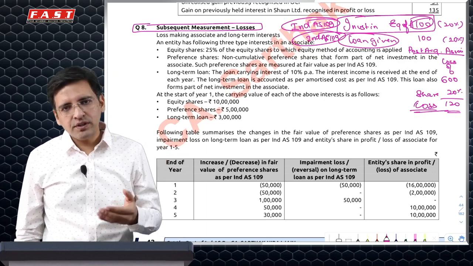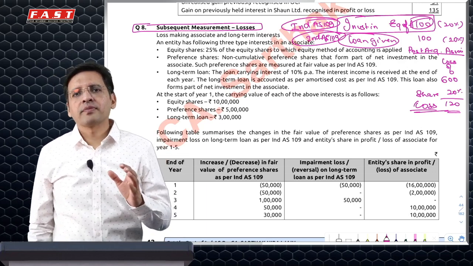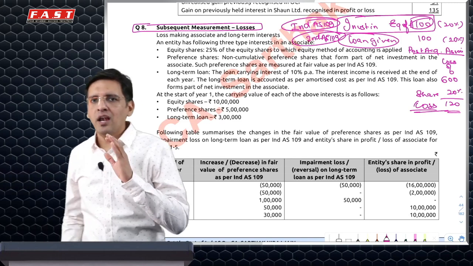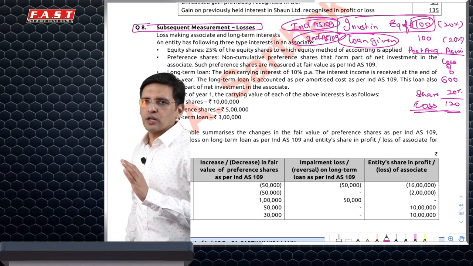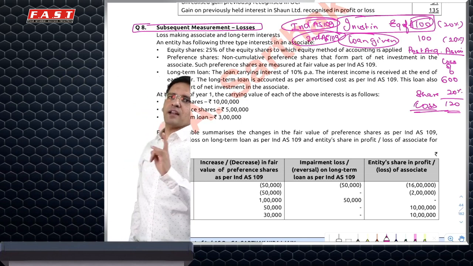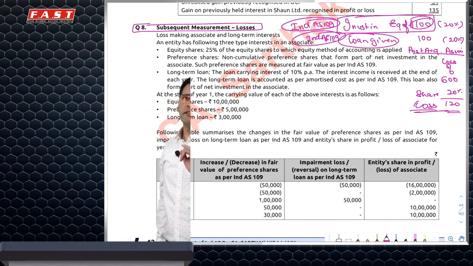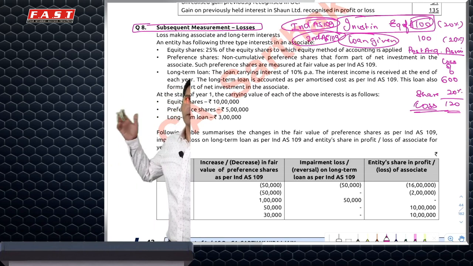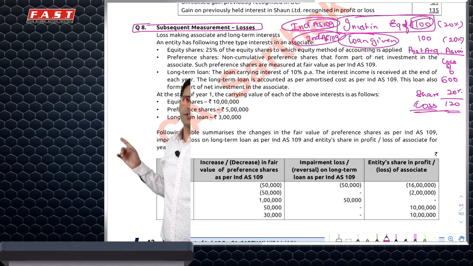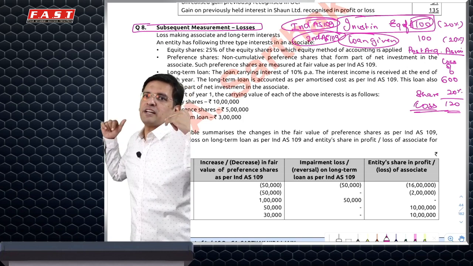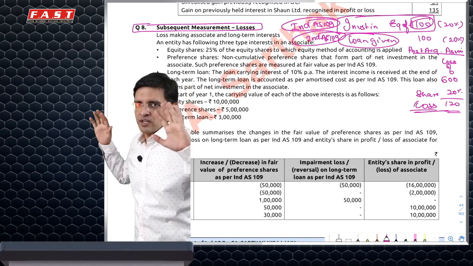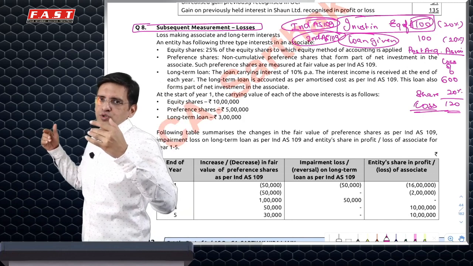What should be the sequence? So it's very simple. The one who stands last, whenever the company will do liquidation, the one who stands last in the line will be first written off because he will have the least possibility to get the money. So it's like when the company winds off, goes for winding off, who would be the last person to receive money? Equity shareholders. So they'll be first written off. Then preference shareholders. So they'll be written off after equity shareholders. Then maybe unsecured loans. So that will come next.